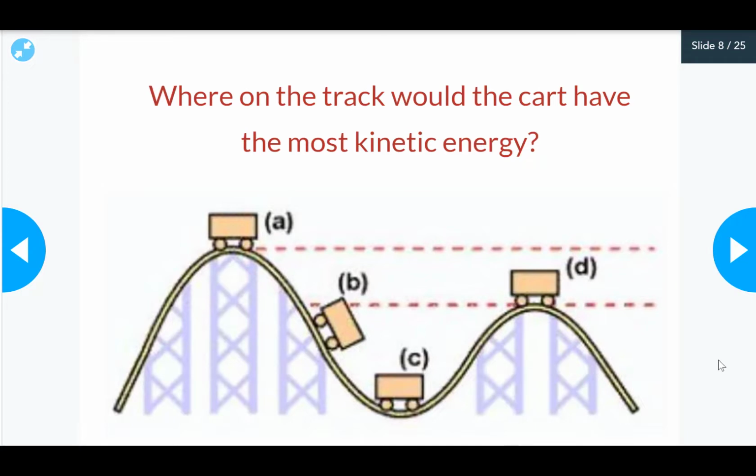Now look at this roller coaster. We have the same car, or the same cart. It's moving from A to the position D. So in A it has the greatest potential energy, due to gravity and the height. When it's moving down from A and reaches the position of C, it has the most kinetic energy and the highest speed.